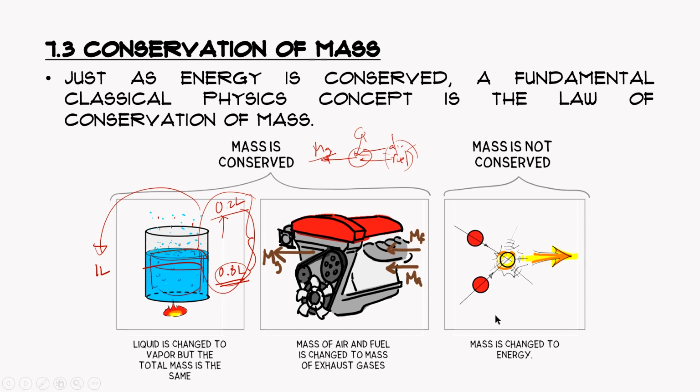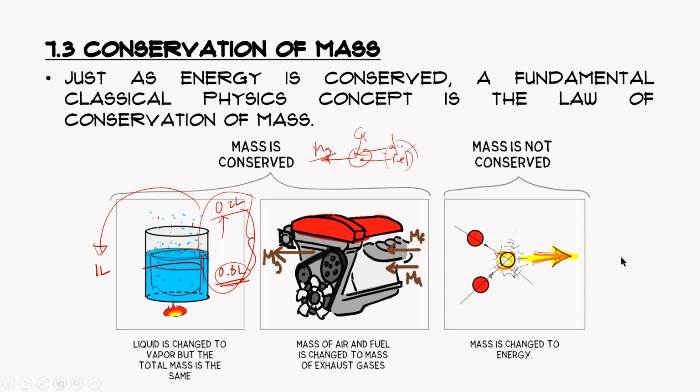But for some situations wherein mass is moving at the speed of light, let's say we have some particles here, then mass is changed to energy. So maybe in nuclear fission, or when a mass travels at the speed of light, there is no more conservation of mass, because after that process, those masses are changed to energy.